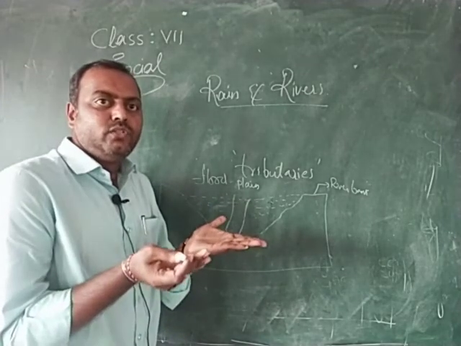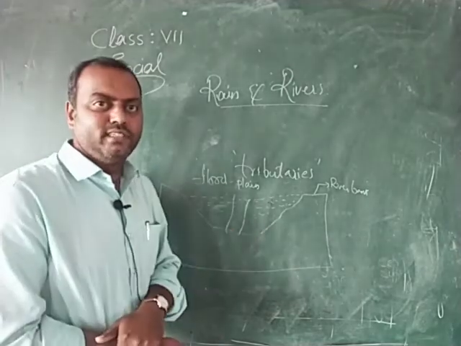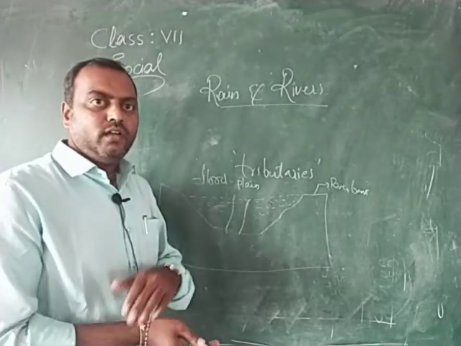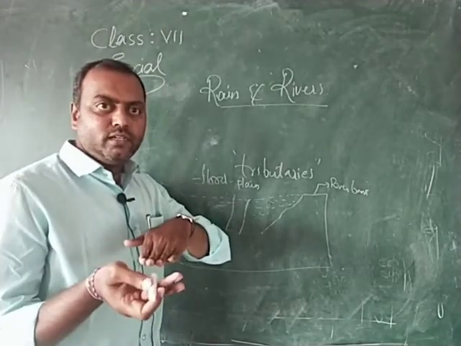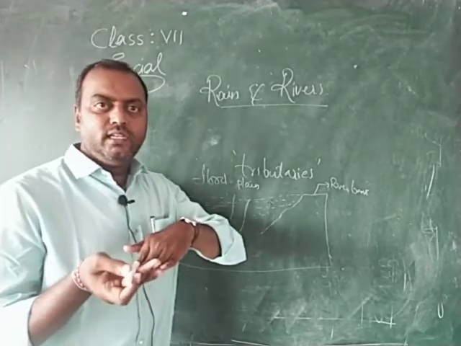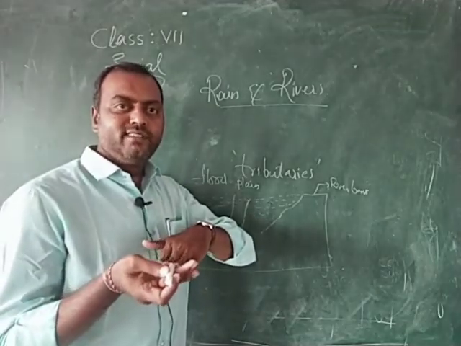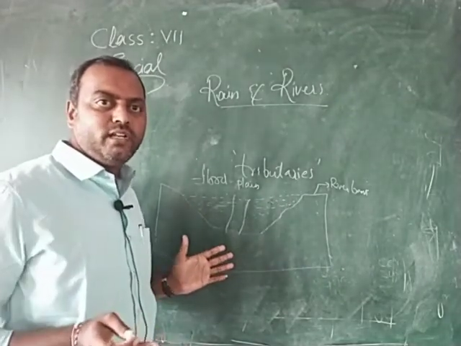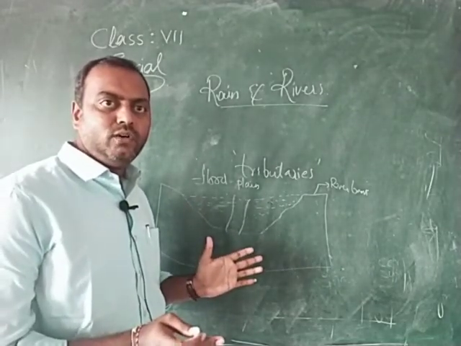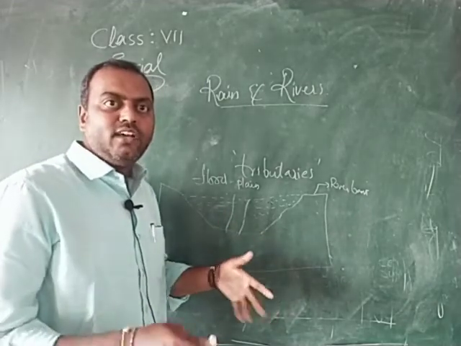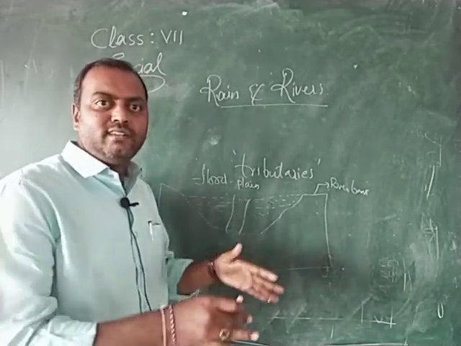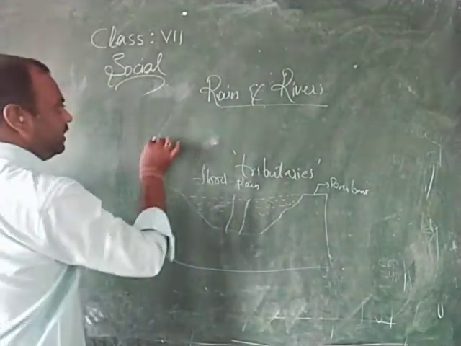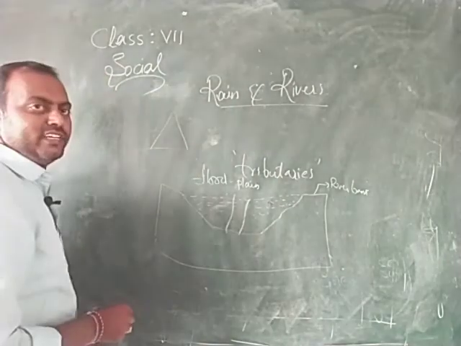And one more thing, children, the speed of the water in the river gets slowed down once it reaches the place where it joins into the sea. A river joins into a sea. At the mouth of the sea, when the speed of the water decreases, all the silt and gravel brought by the river gets deposited in the bed, and as a result, a triangle shaped landmass gets developed here.